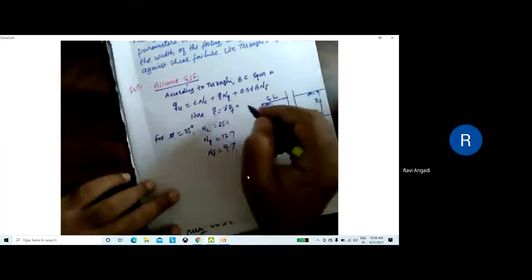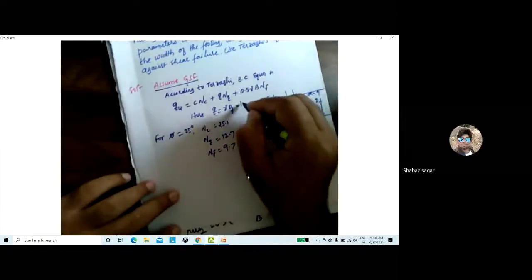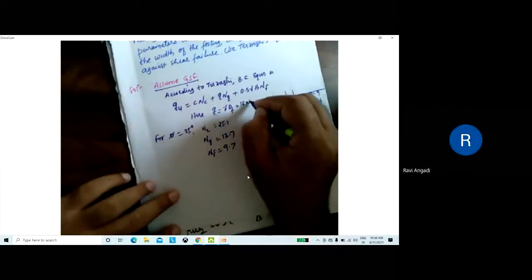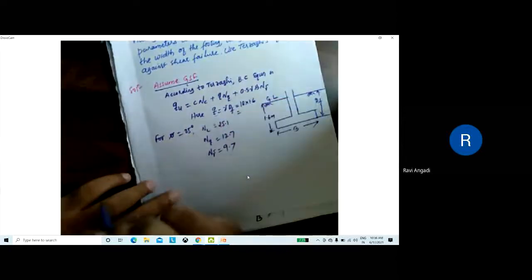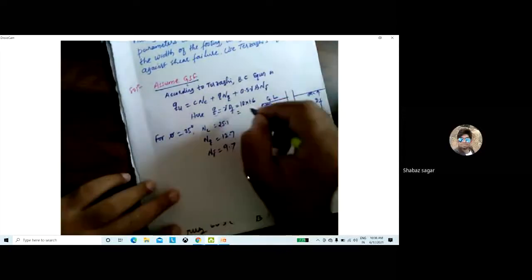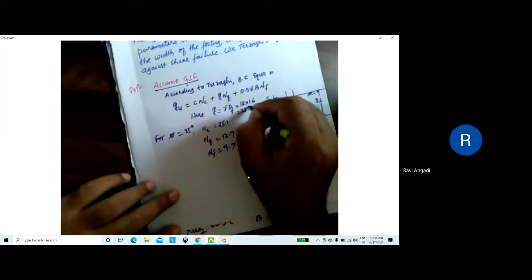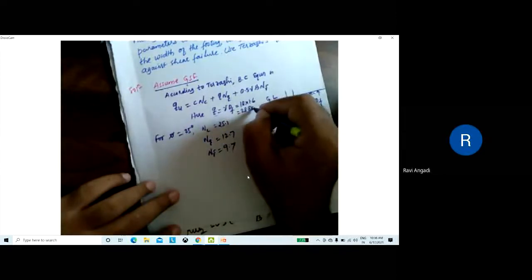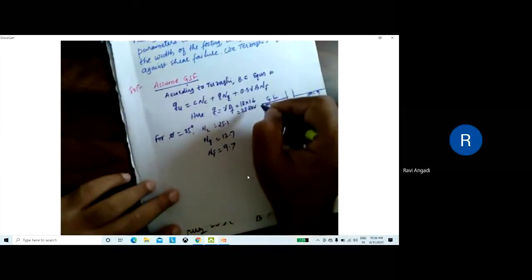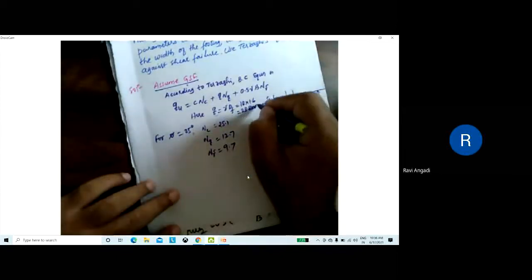So 18 into 1.6. How much is it? 28.8 kilonewton per meter square.